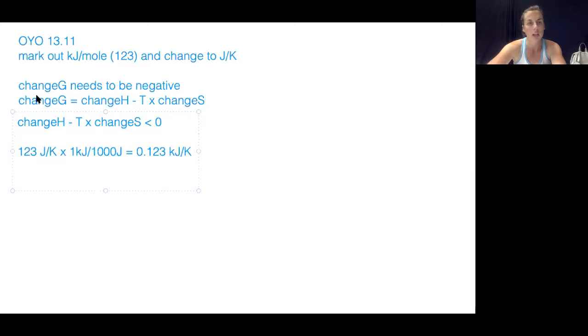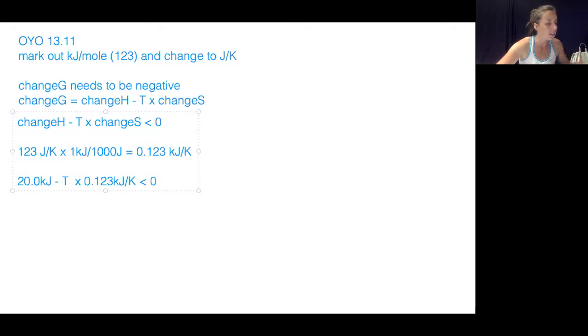So now our units are consistent, and we can go ahead and plug our numbers into this equation right here. All right, so they gave me the standard change in enthalpy was 20.0 kilojoules, minus, and we're solving for T, so I'm just going to put T, times, and I'm plugging in the number I just converted there. That was our standard change in entropy, 0.123 kilojoules over Kelvin. And that's going to be less than 0.